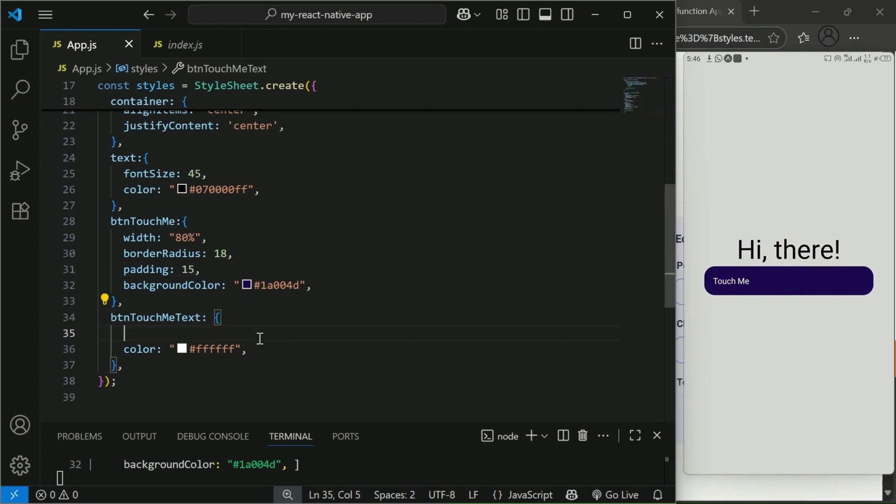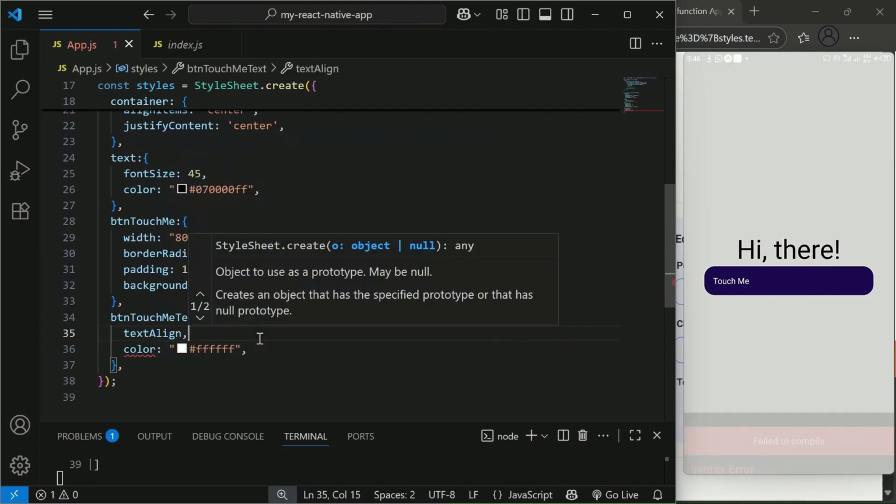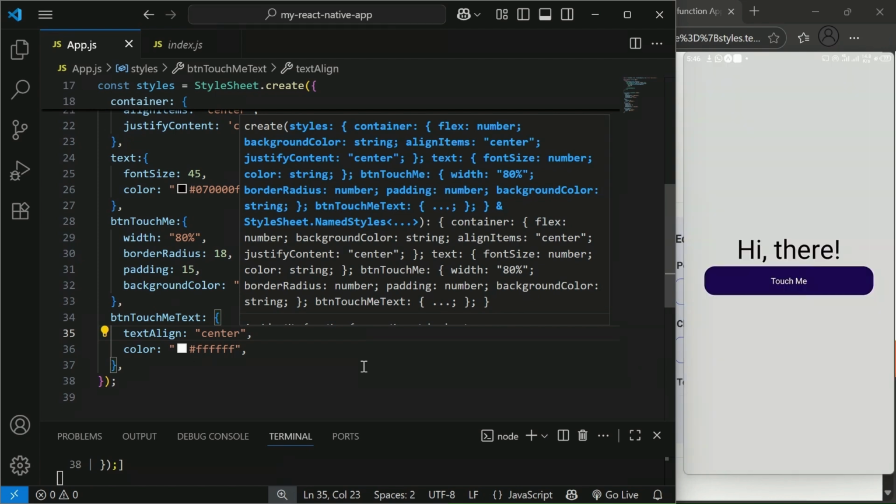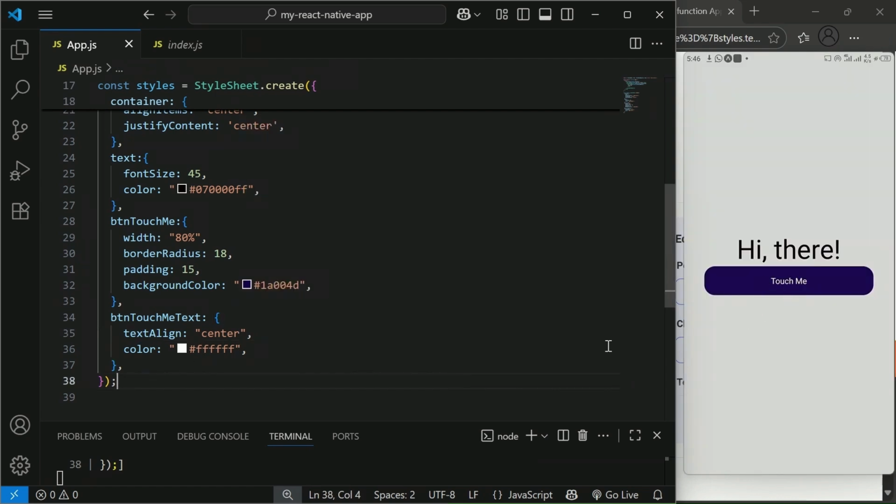Let me just change that padding a little bit. Okay, so then you come here now. So say text align, then we say center. Once you do that, you see that it stays at the center. So you see that it looks cool. I think it looks cool so far. Then of course you can tweak things here and there as you get along.